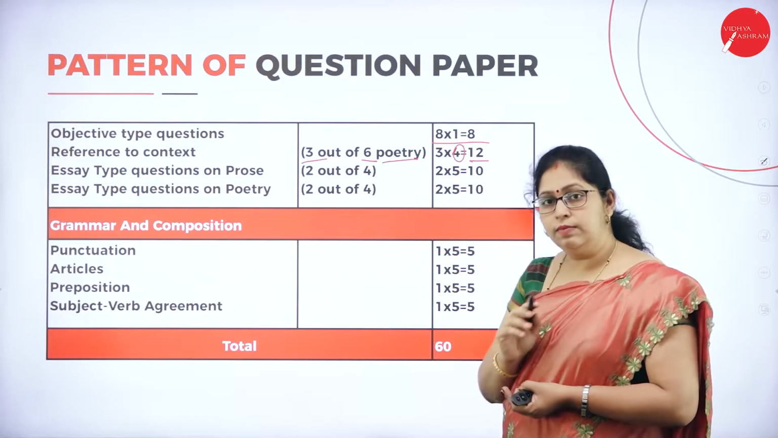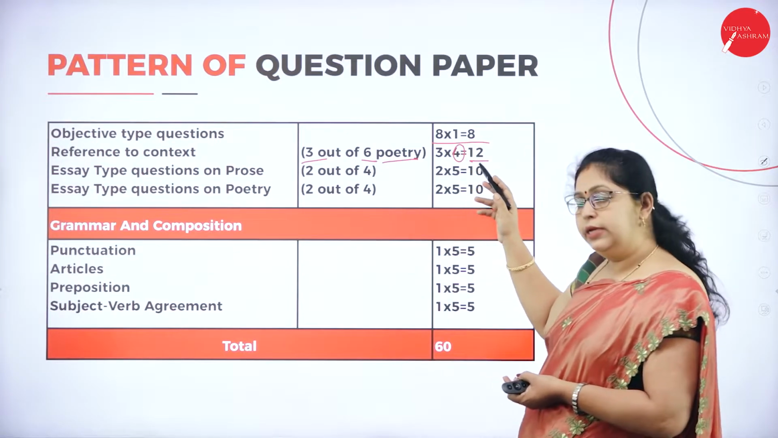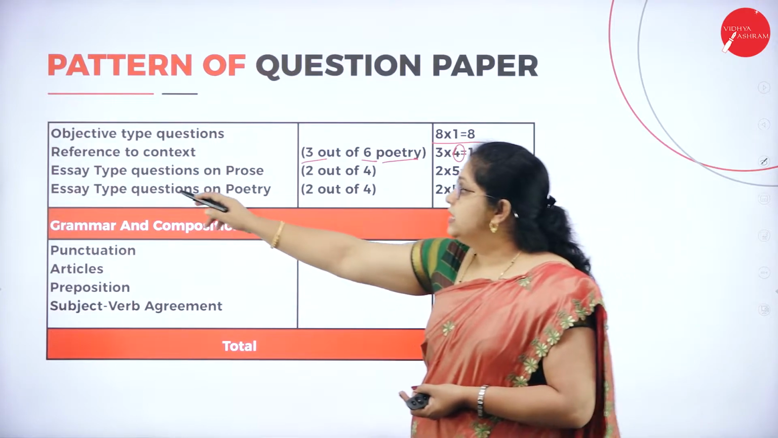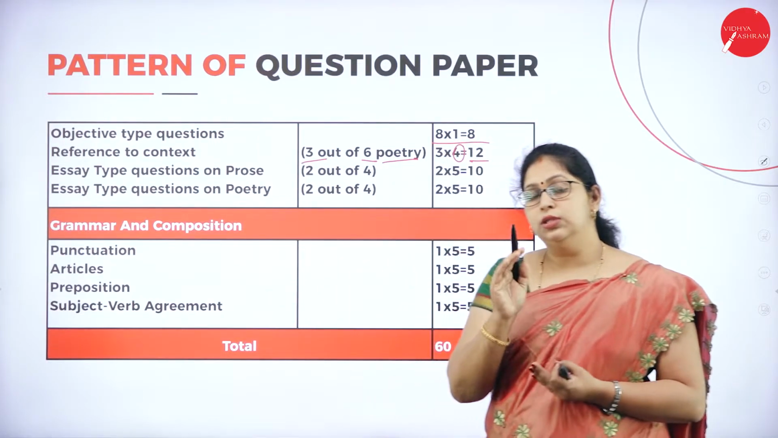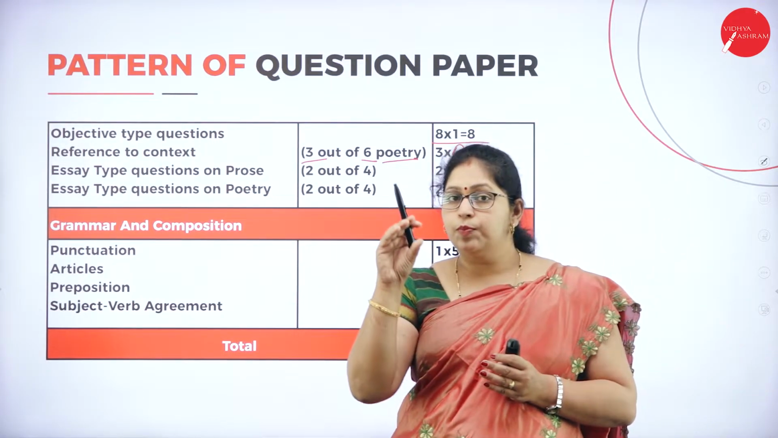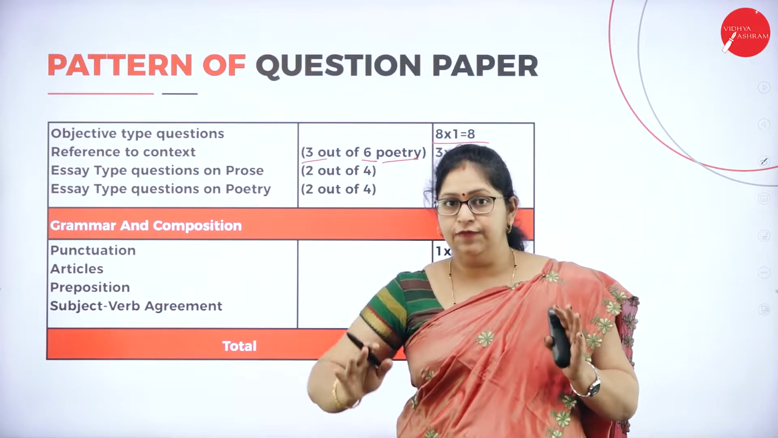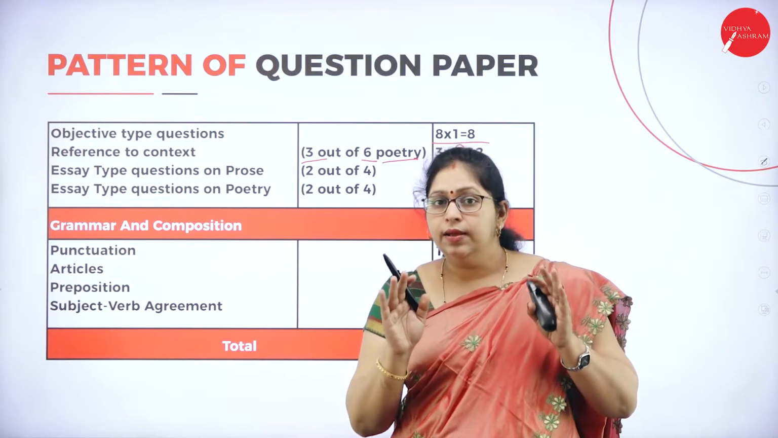Okay, so it will be from the part of poetry, and it is for 12 marks. Essay type questions on prose. So in your question paper, questions for prose and poetry will be different. It will be under different mains.